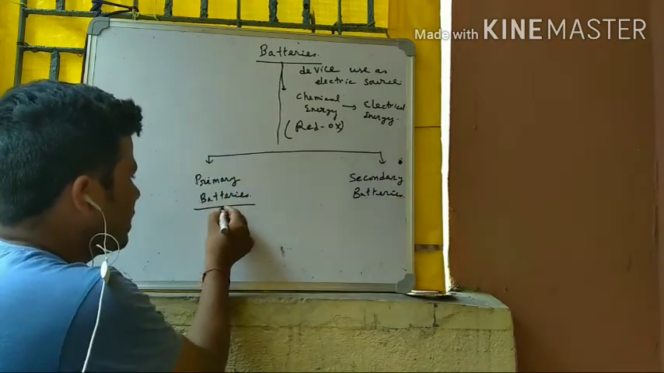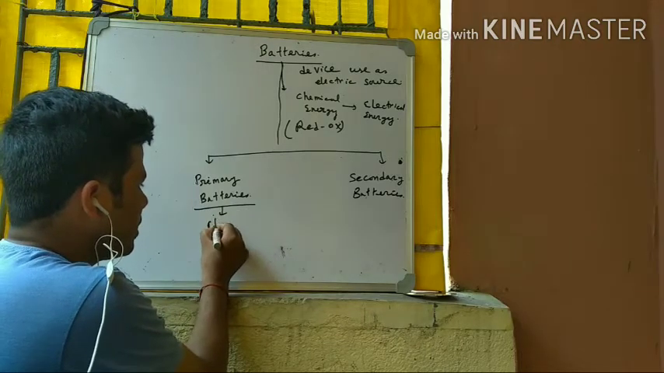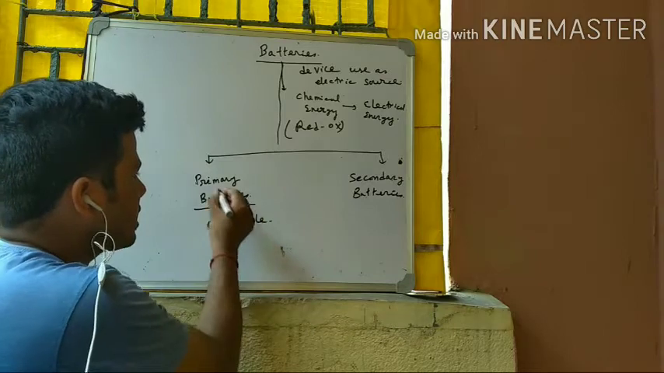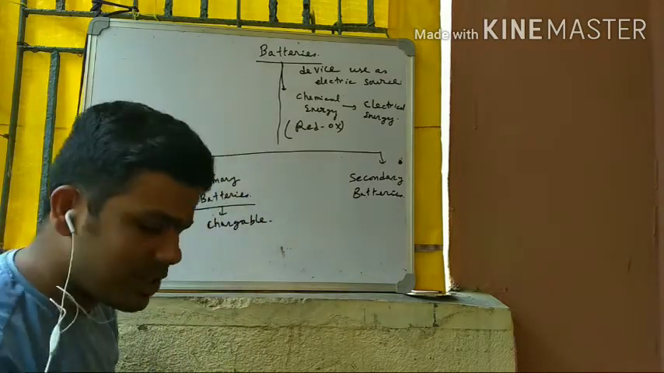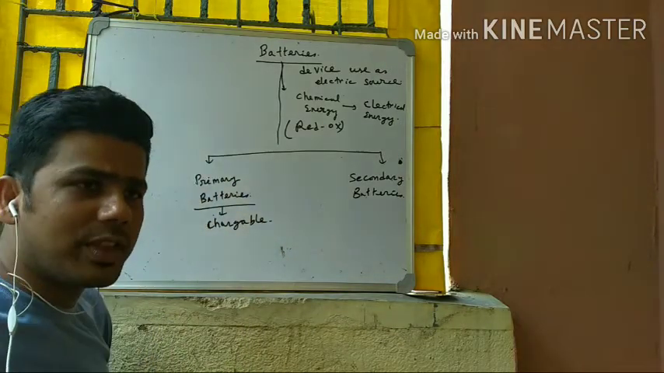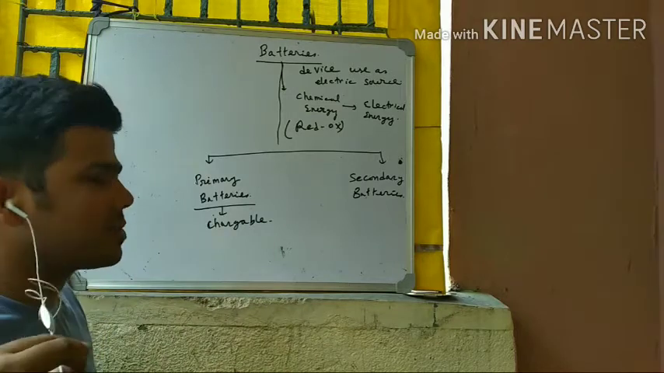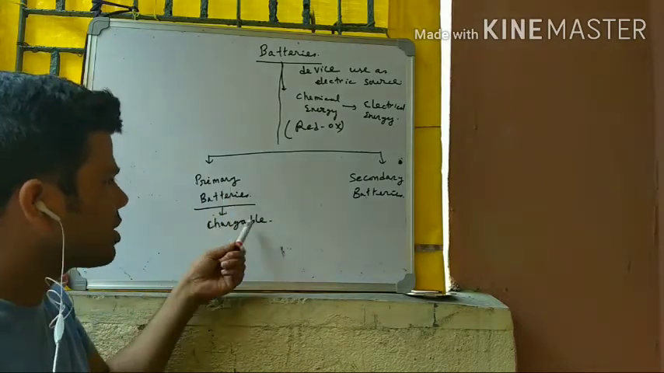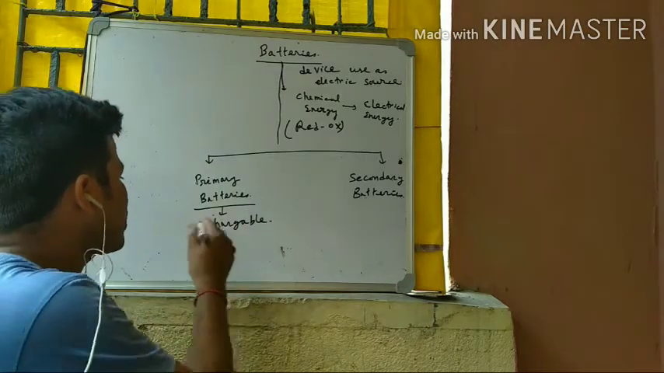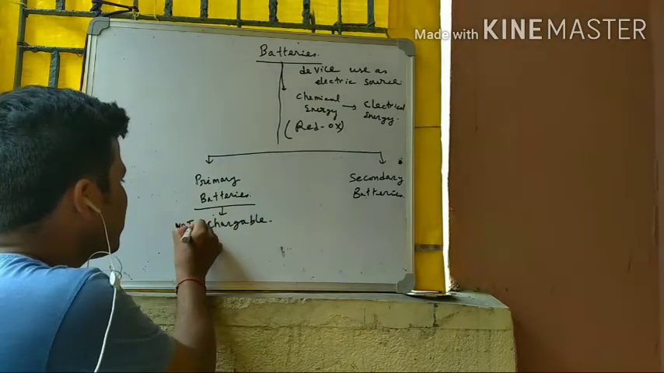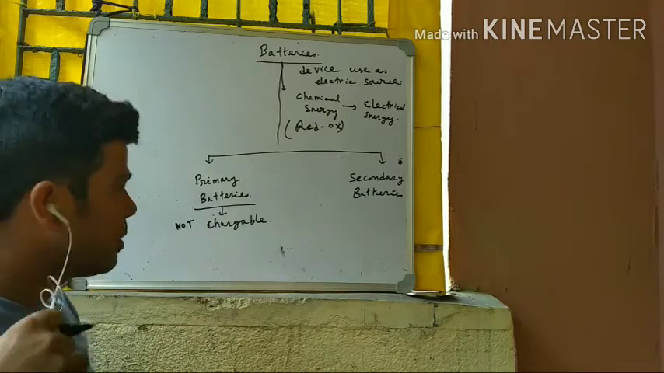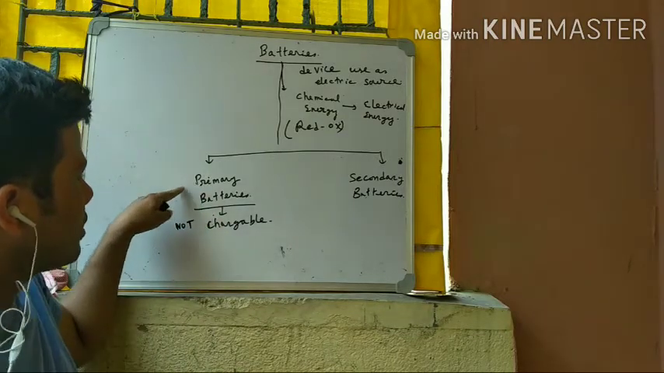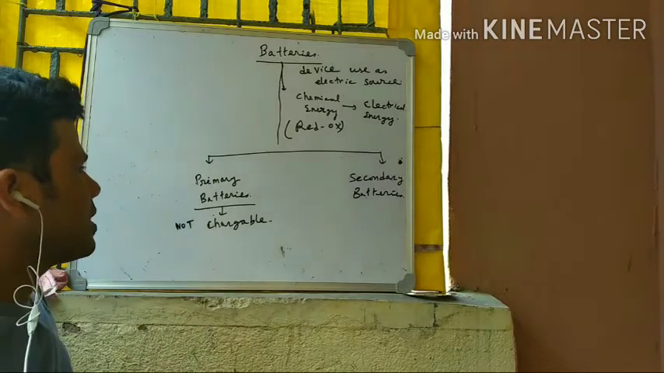Primary batteries are not chargeable. That is, they are use-and-throw type. Once they are used, they are thrown into the dustbin.